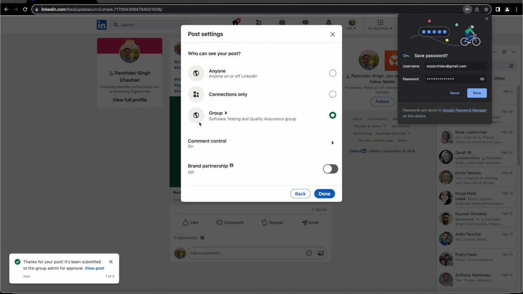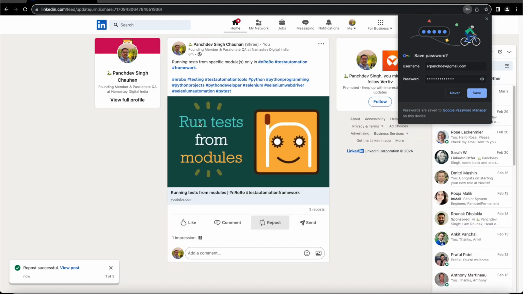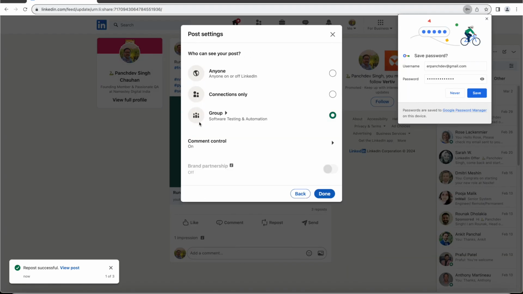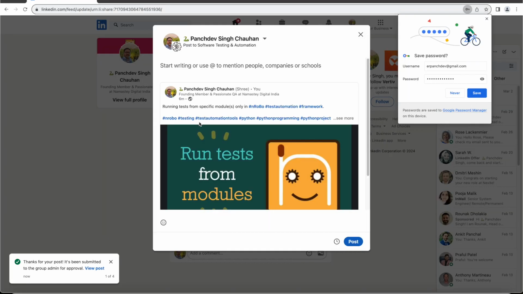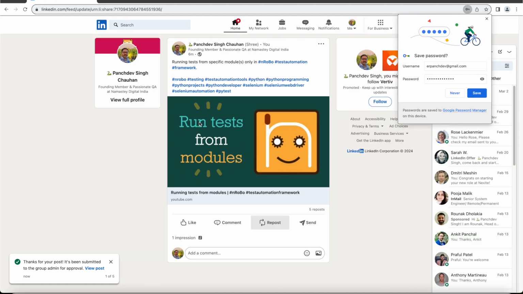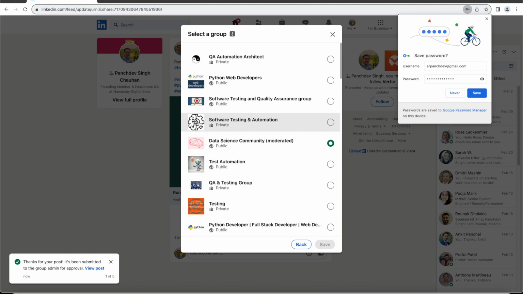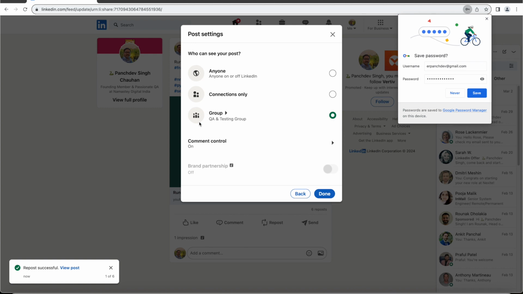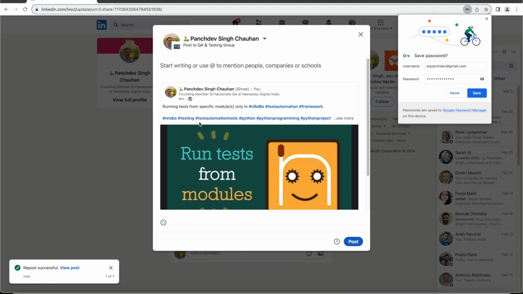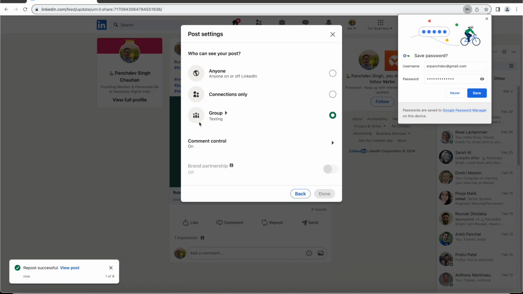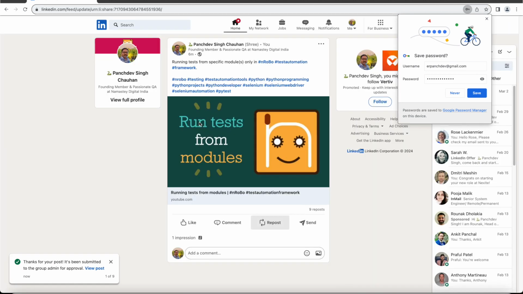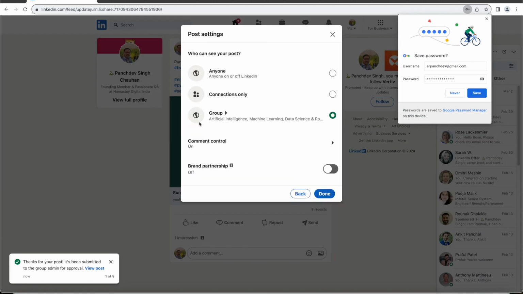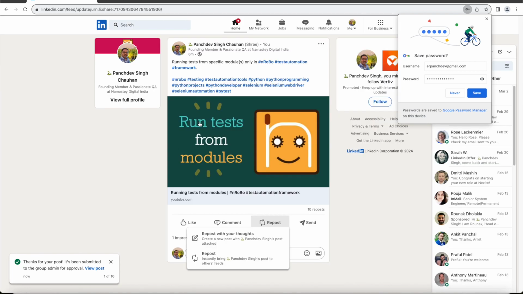So there are so many groups. So let's do one thing. I'm going to run it quickly. Let me increase the speed. That's better. It will save a couple of minutes because it is doing the repeated task that we already showed. So there is no need to sit in front of a screen for long. So I have increased the video speed. And just see what is happening.